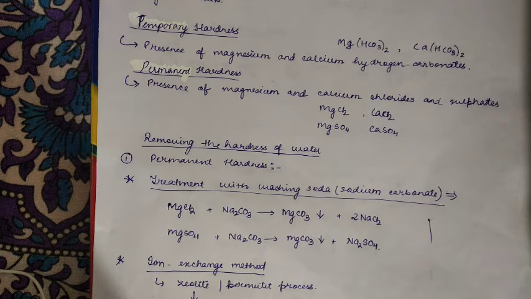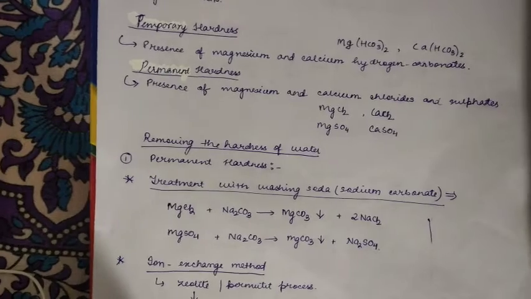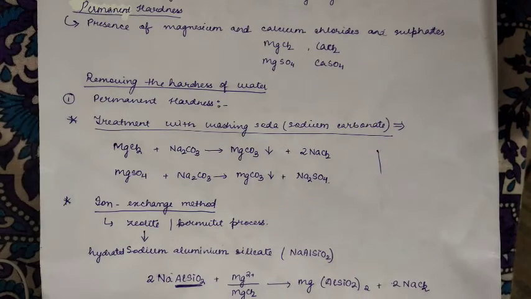Therefore, since the soluble salts are very difficult to separate from the water, one thing we can do is make that salt insoluble in water and filter it properly. So that way is possible. Now, how can we make that salt insoluble in water so that we can filter it? One easiest method is by treating with sodium carbonate.